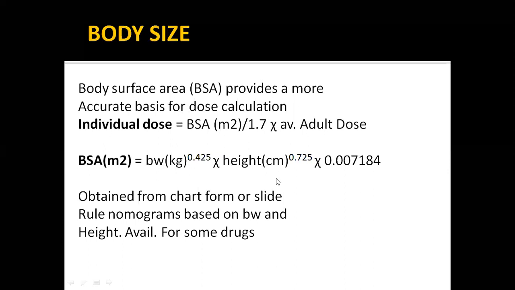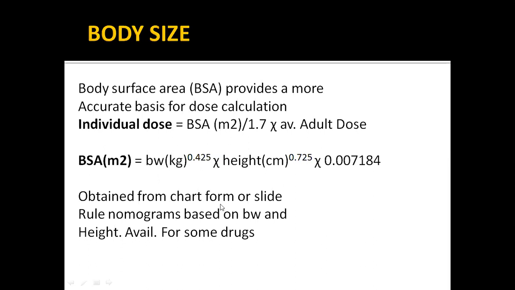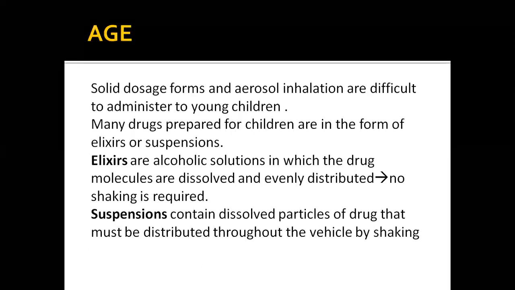This formula is not that important, but it is just for your understanding that there is such a formula which can help us find the dose. There are also charts from which we can obtain how much to give to which patient.